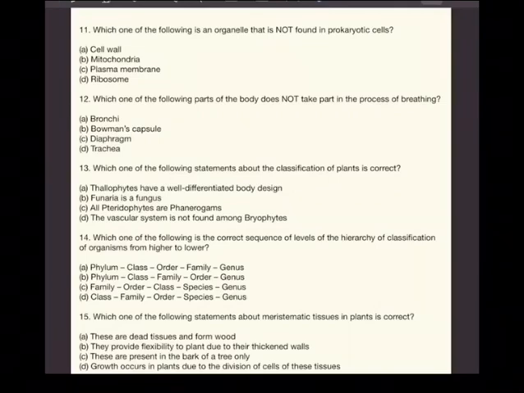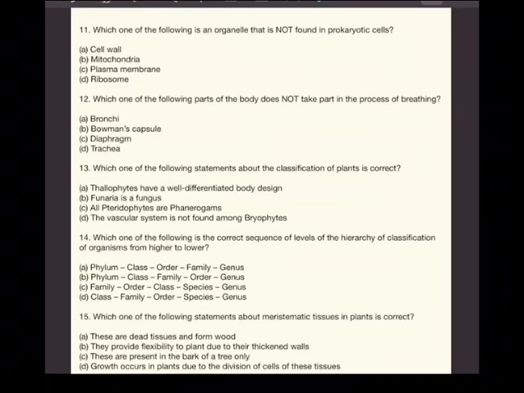Question number 15, which one of the following statements about meristematic tissue in plants is correct? This is plant tissues. Recently we discussed this at length. Meristematic tissue is the special tissue that is present only in plants and is responsible for continuous growth, continuous division of cells. Look at the option D. So we can straight away go to option D, 15D.